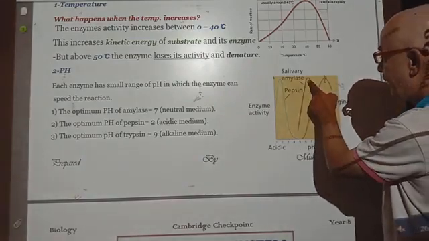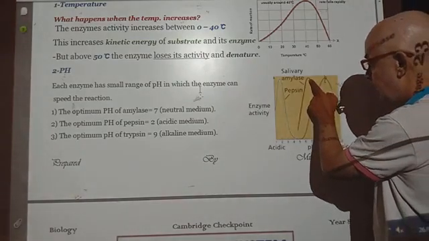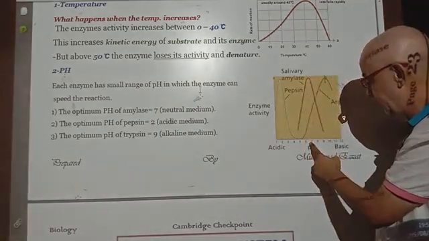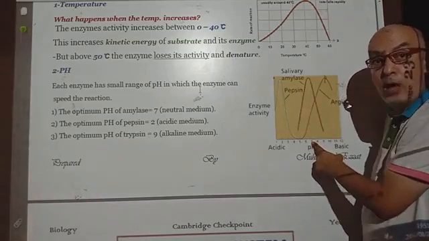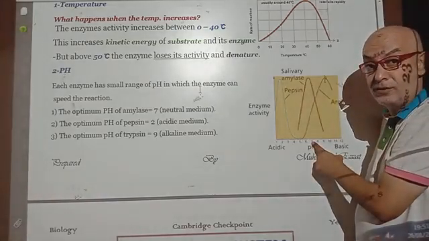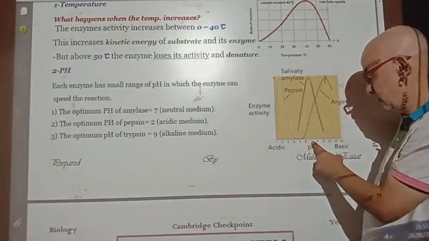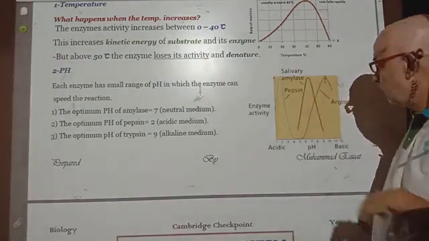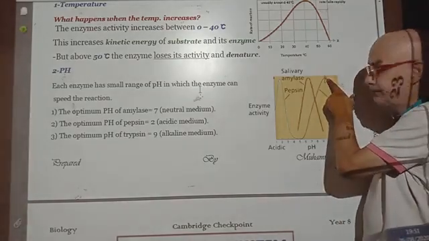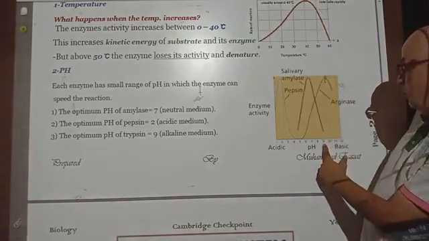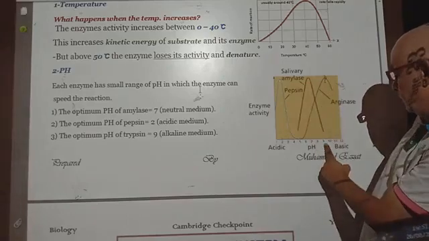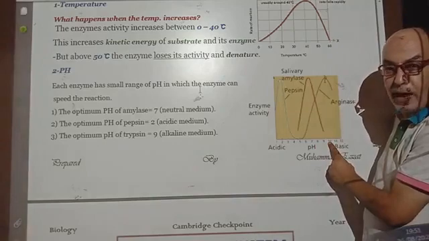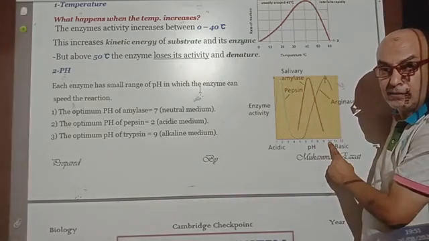The second one, amylase, its optimum point of activity is at 7. So its optimum activity range is neutral. The last one, the arginase enzyme, its optimum activity range will be at 9 or even 10 here. So its medium of activity or action is a base.